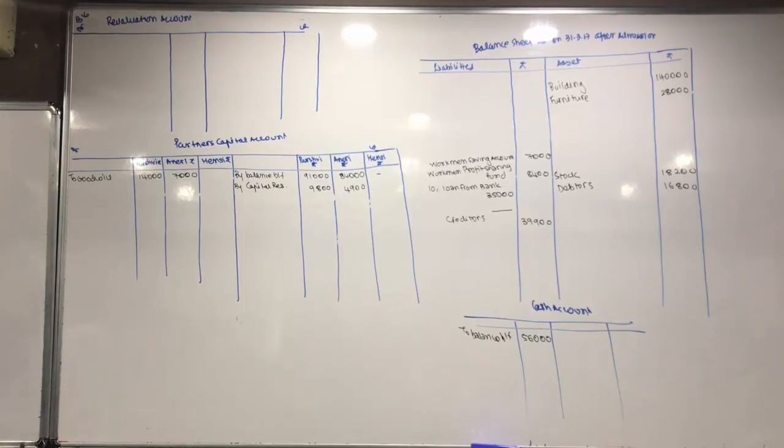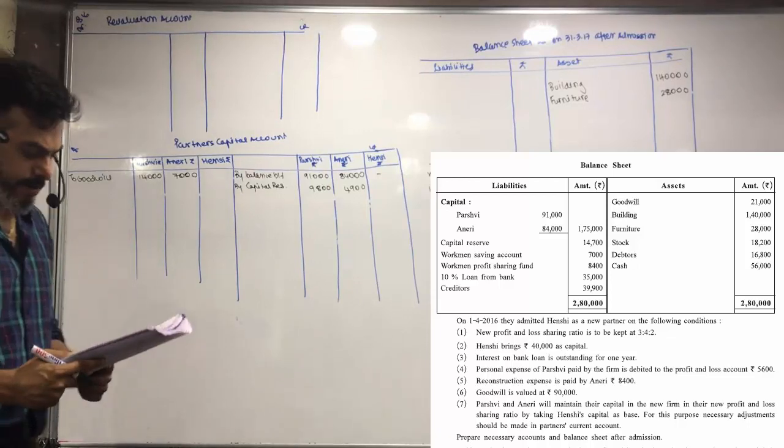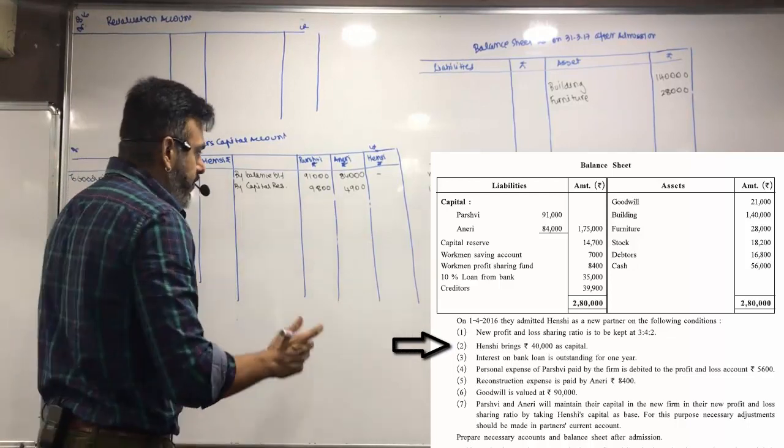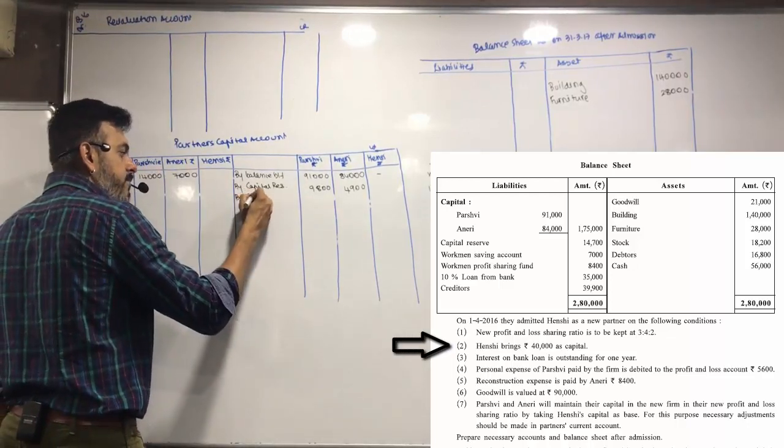Next. On 1/4/16, they admitted Hensey as new partner on the following condition. New profit and loss sharing ratio is 3:4:2. Now we need to find the sacrifice ratio for adjustment of goodwill. We'll do that later. Hensey brings 40,000 as capital by cash.